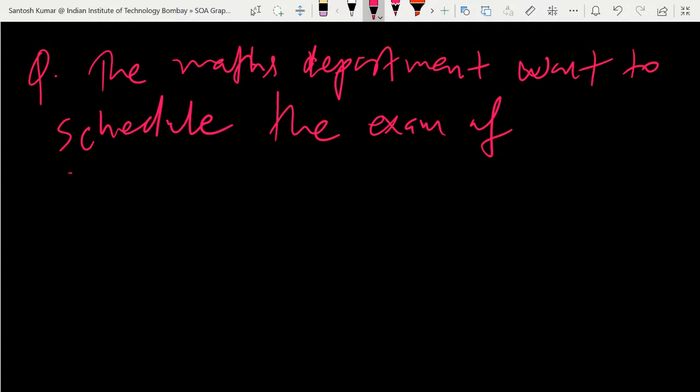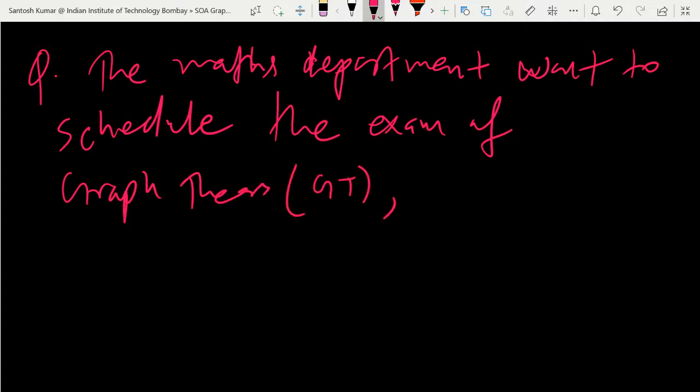You can take graph theory, which in short we note as GT, and statistics, which we note by S.